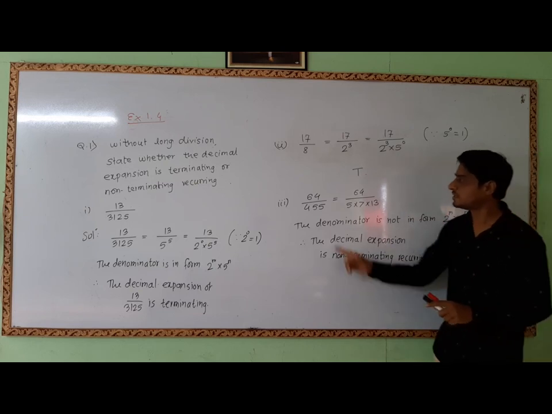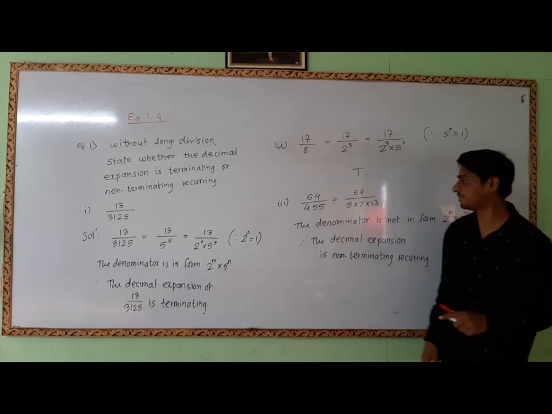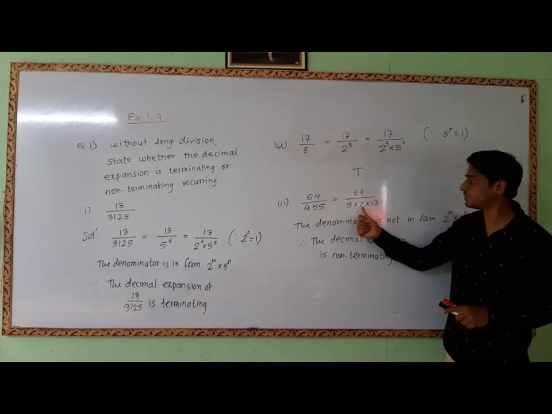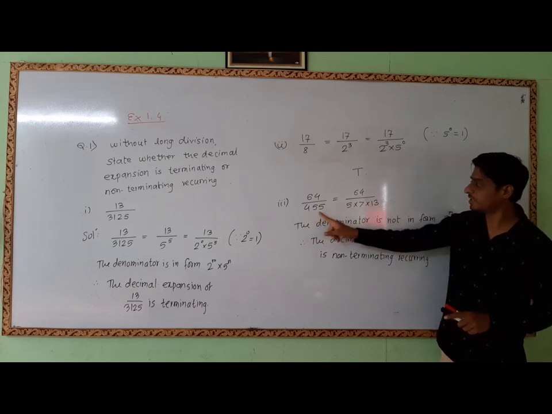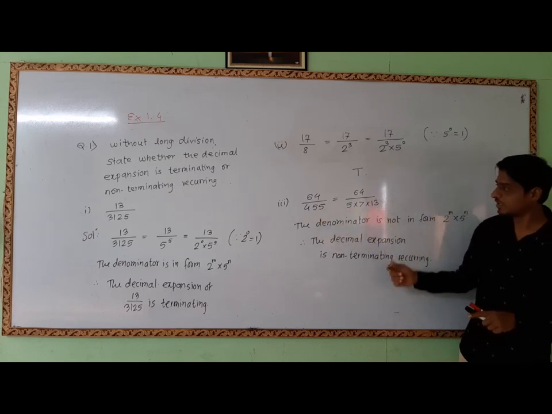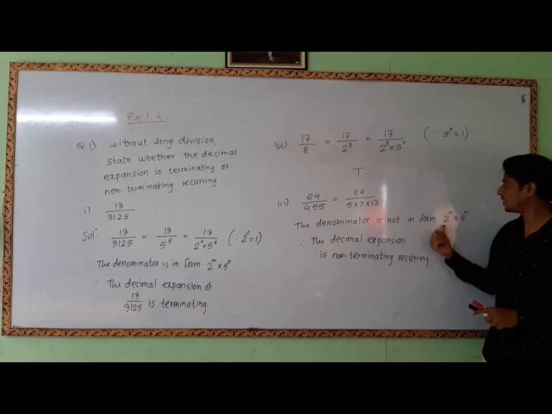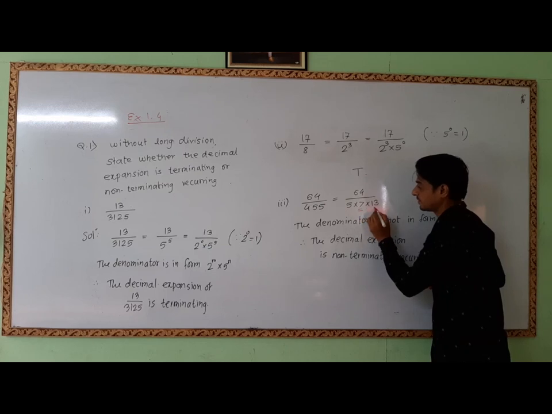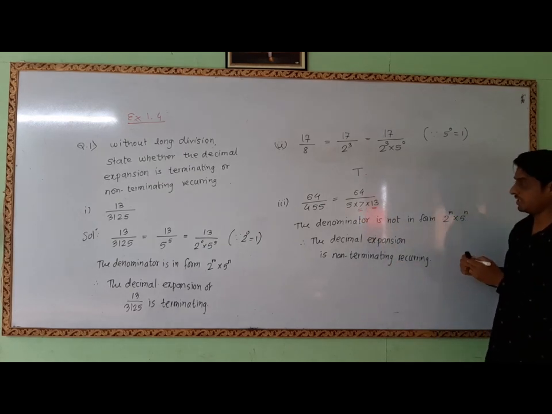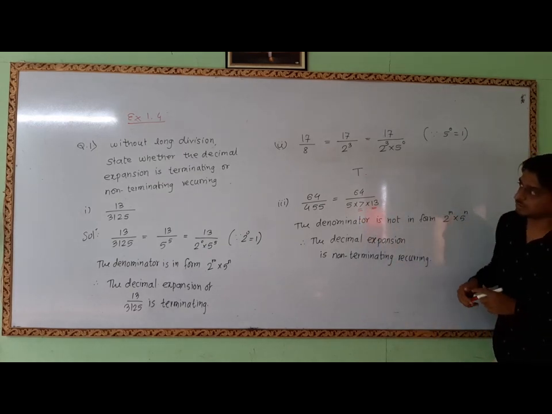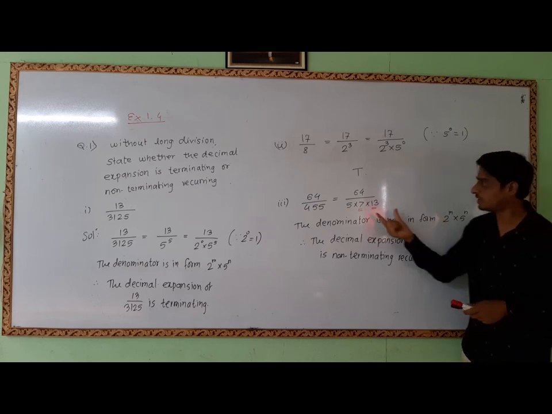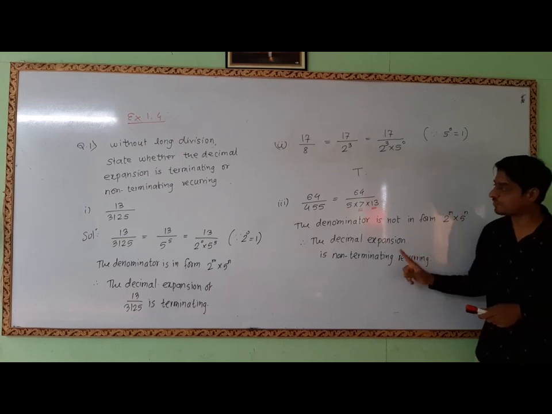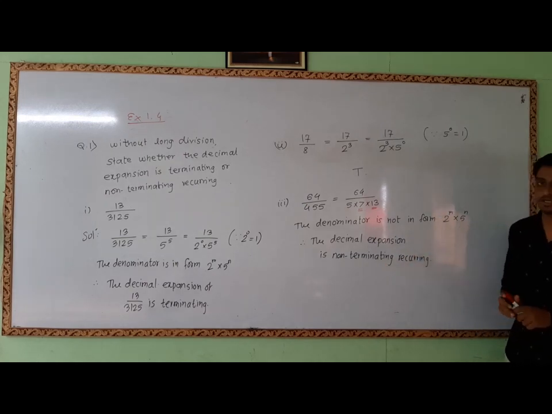Now third is 64 upon 455. The prime factorization of 455 is 5 into 7 into 13. After dividing, we can write it this way. Now the denominator is not in the form of 2 raised to m into 5 raised to n, because there are extra numbers which should not appear in the denominator for a terminating decimal expansion. The denominator is not in this form, so the decimal expansion of the given number is non-terminating recurring.